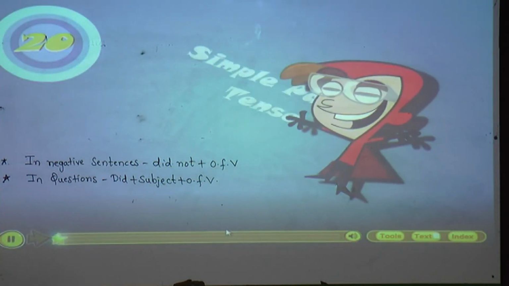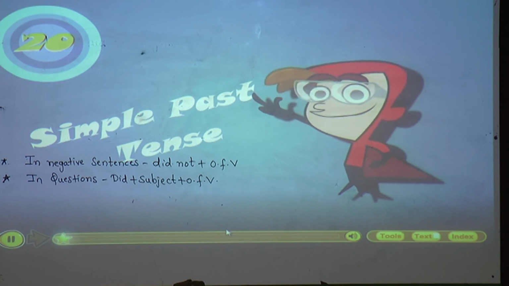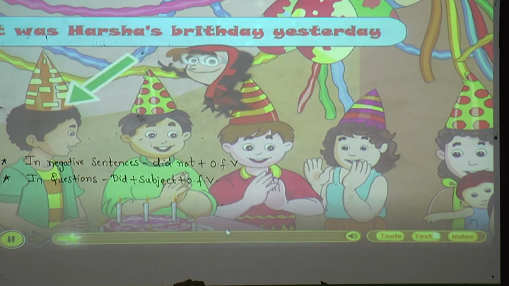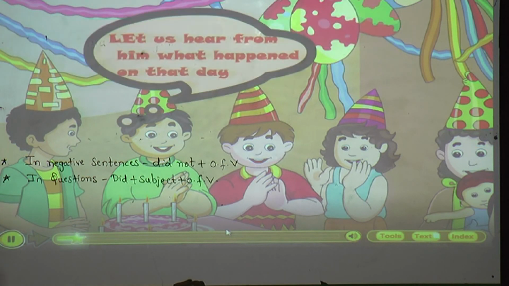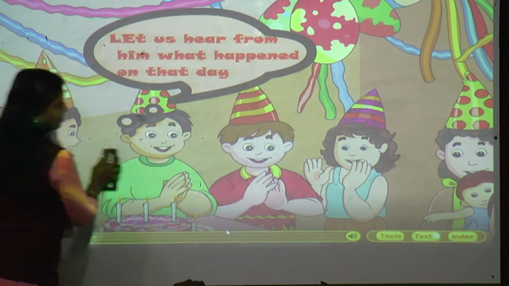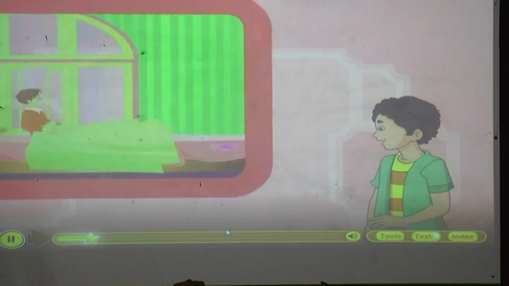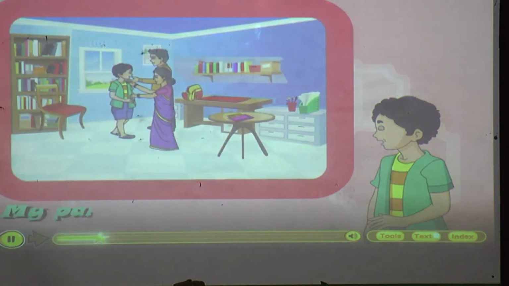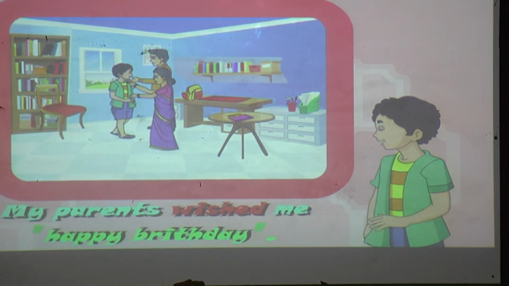Chapter 20. Simple past tense. It was Harsha's birthday yesterday. Let us hear from him what happened on that day. I woke up early. My parents wished me happy birthday.